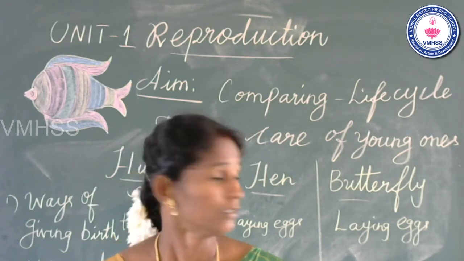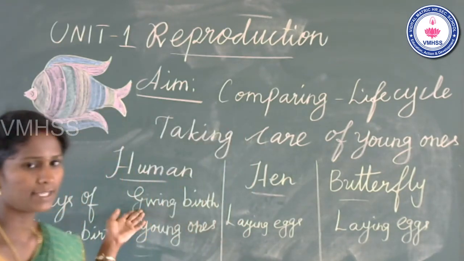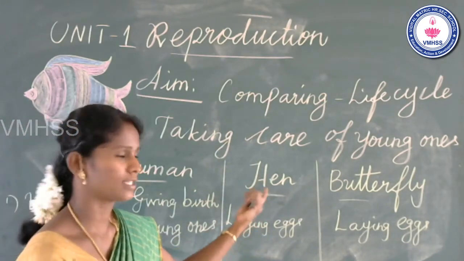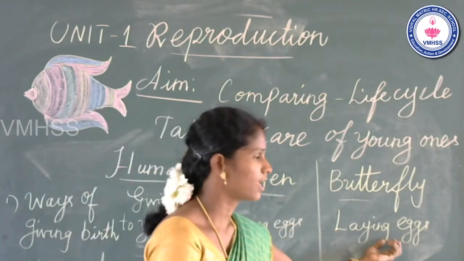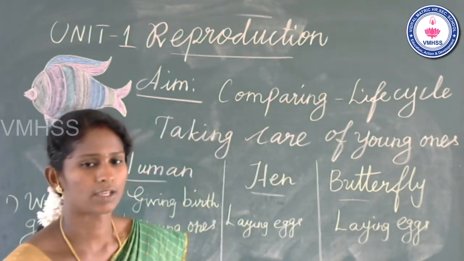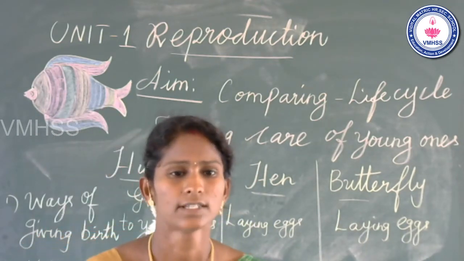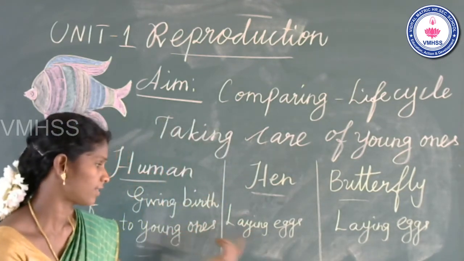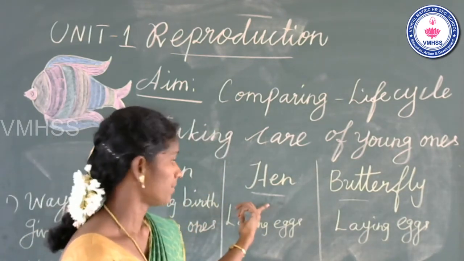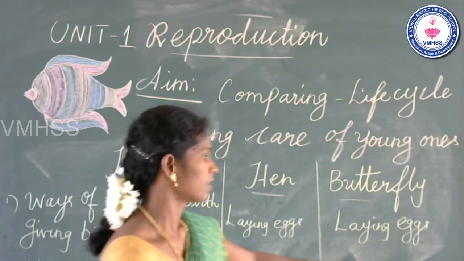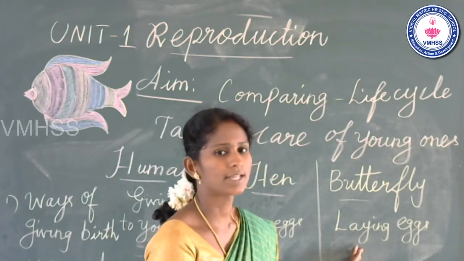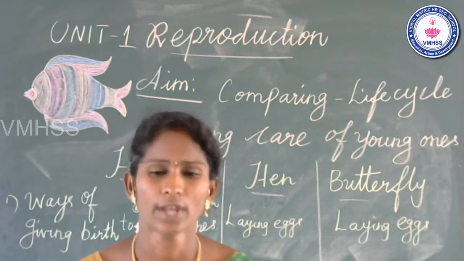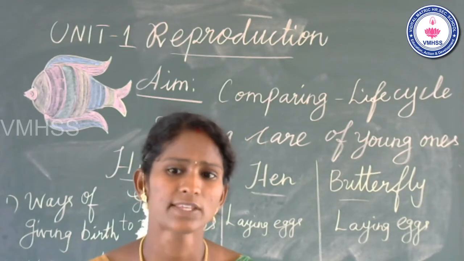Very good. Okay, the first point is giving birth to young one in humans, and laying eggs is the first stage of hen. Laying eggs is the first stage of butterfly life cycle. Coming to the second stage, it is the baby stage in human life cycle, and the second stage is baby stage in hen life cycle. The caterpillar stage is the second stage of a butterfly life cycle. Okay, so compare to the third stage.